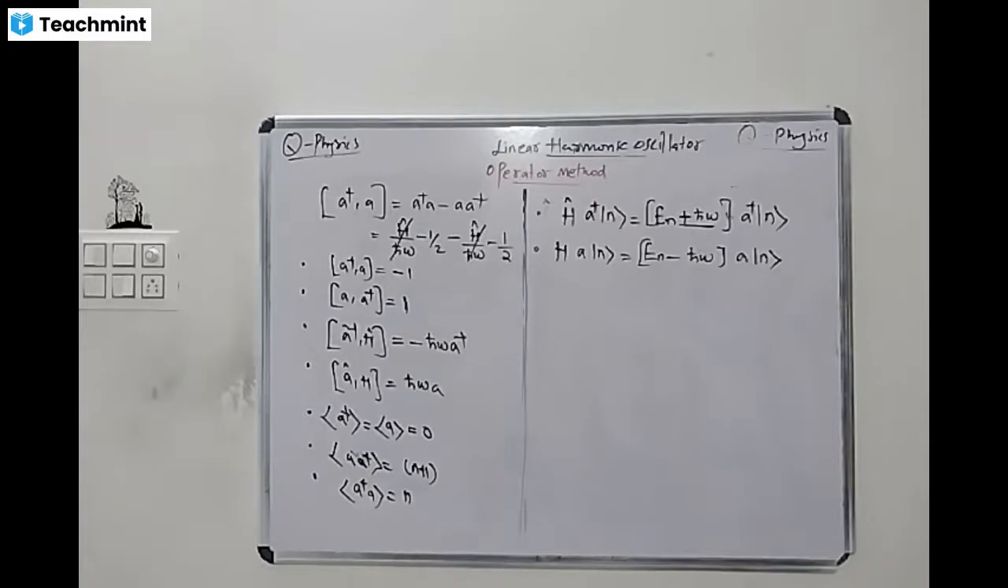Then the expectation value of A dagger and the expectation value of A are 0. The expectation value of A A dagger is equal to n plus 1, and the expectation value of A dagger A is equal to n. The Hamiltonian on A dagger nth state equals En plus h cross omega A dagger nth state. The Hamiltonian on A nth state equals En minus h cross omega A nth state, sir.